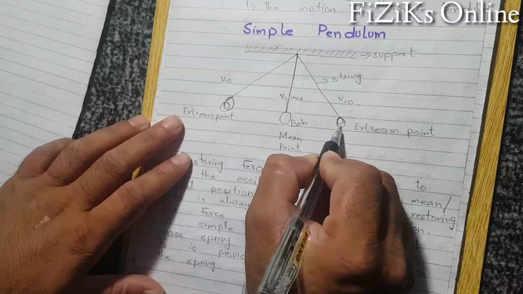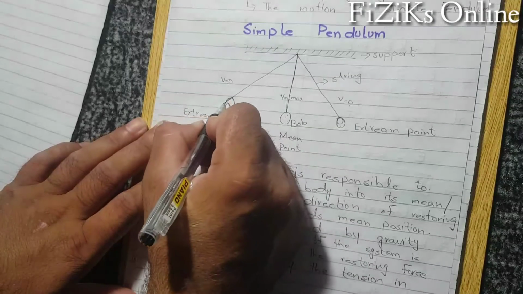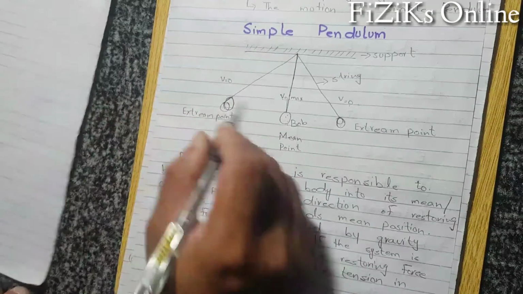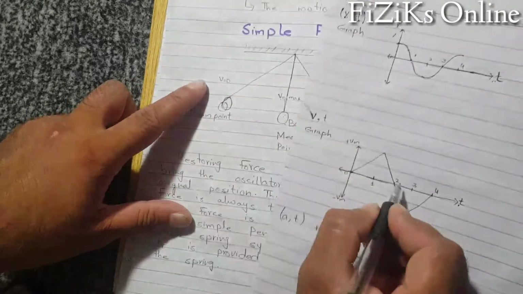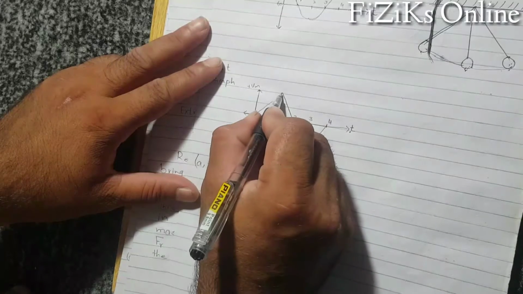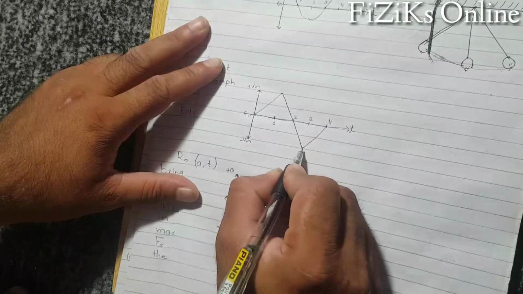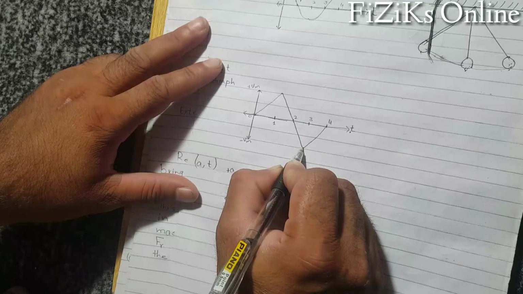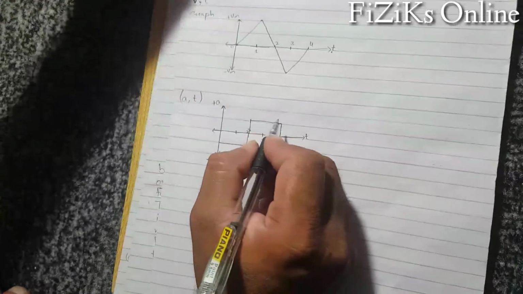Velocity is 0 at extreme position, velocity is maximum at mean position. So you can see that velocity is 0 at extreme position. It started vibration, it goes towards mean position. At mean position it's maximum, again 0 at extreme position, again maximum at other side at other extreme position. Same will be the case with